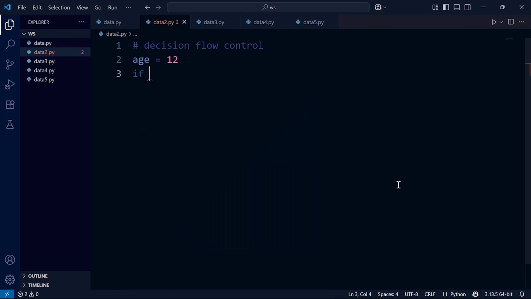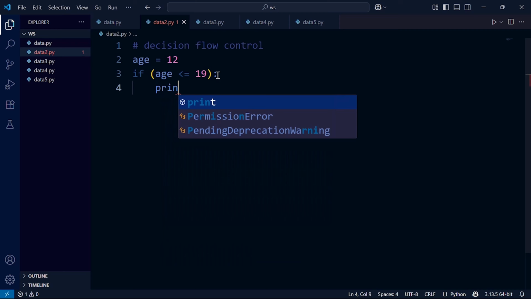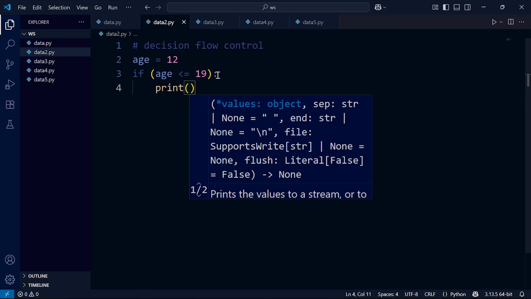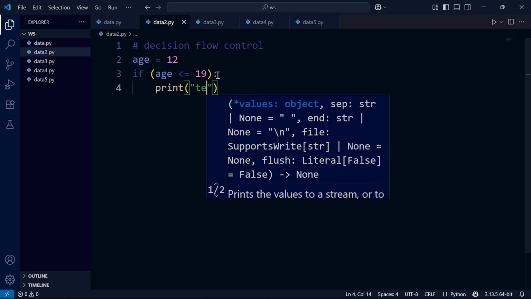Then we use the if keyword and write age. Then we can check if age is less than or equal to 90. Use the comparison operator to return true or false for this condition. You can put this condition inside parentheses if you want. Then at the end of the if statement you need to add the colon, then press enter. We simply need to print this one is teenager.